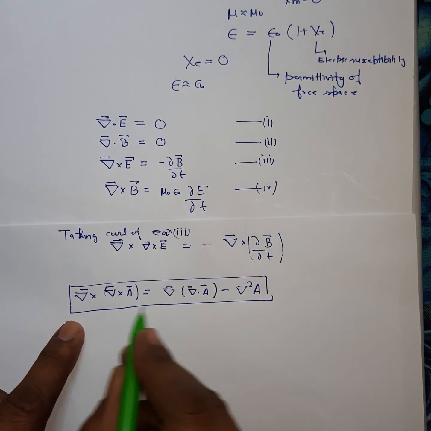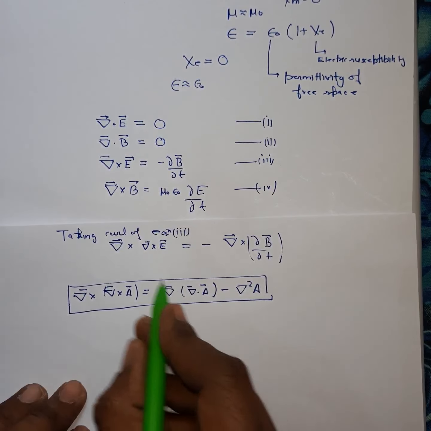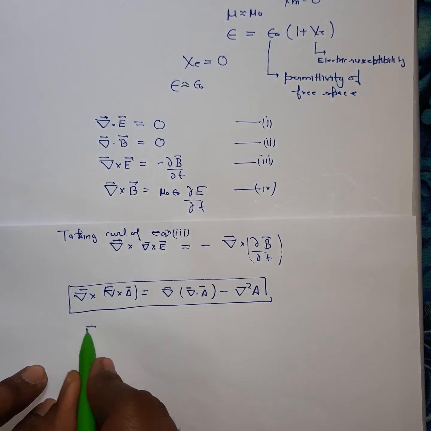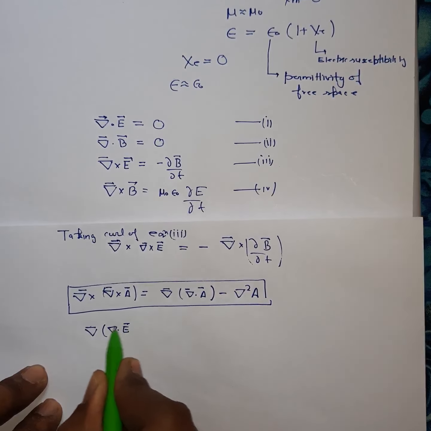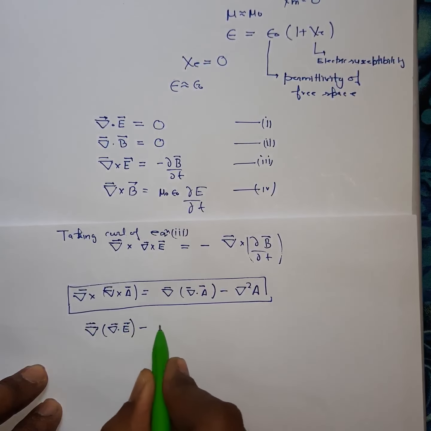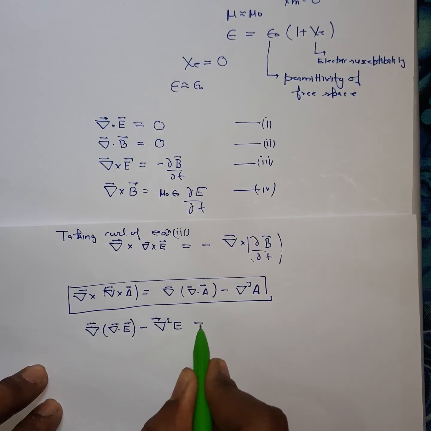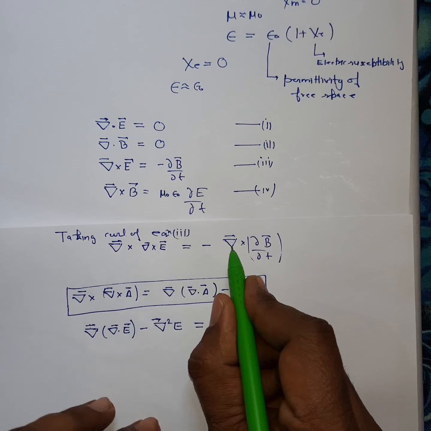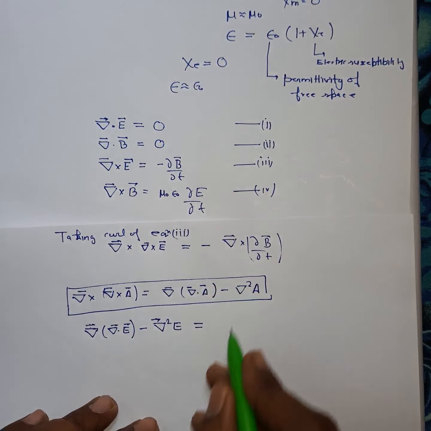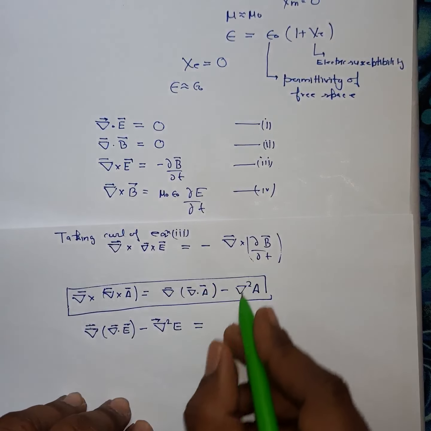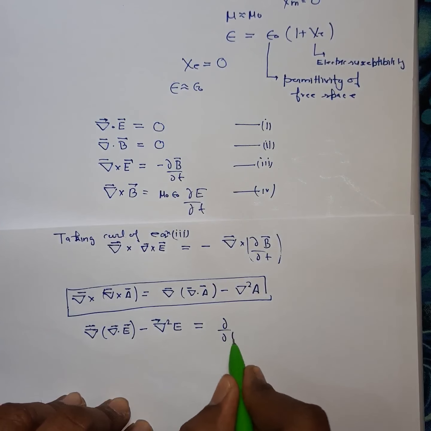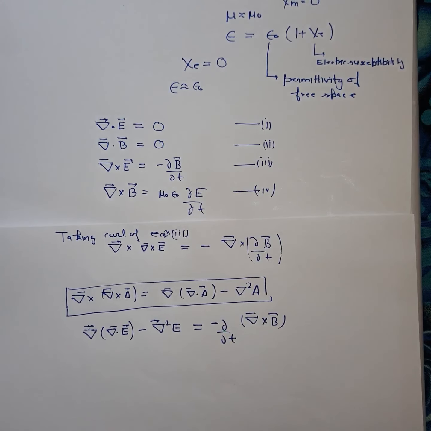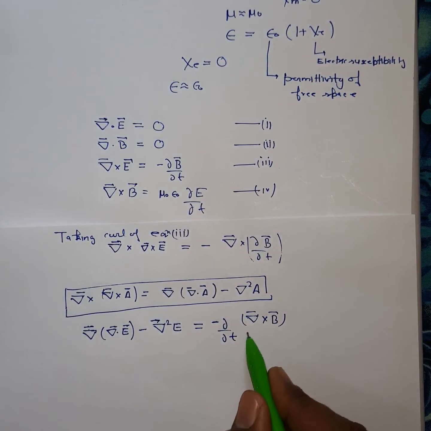Since you know this, we can write the left-hand side as del of del dot E minus del squared E, is equal to, now since this is a derivative with respect to t and this is with respect to spatial points x, y, z, or whatever coordinates we are considering, it can also be written as minus del by del t of curl of B, as they are independent variables.